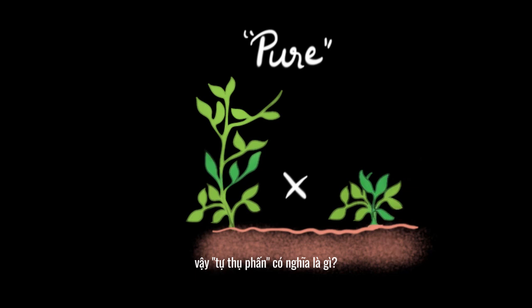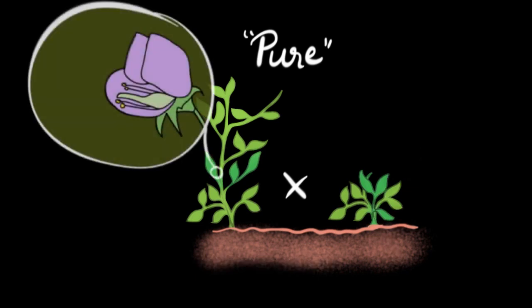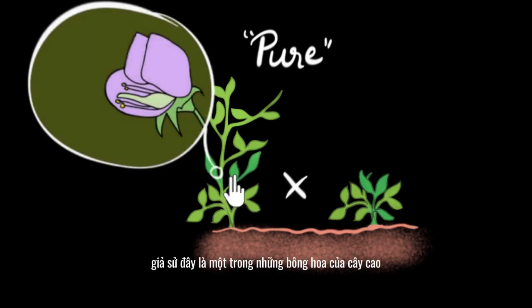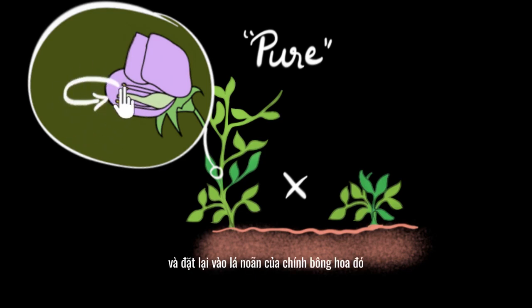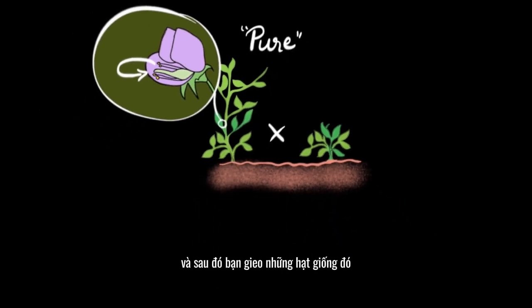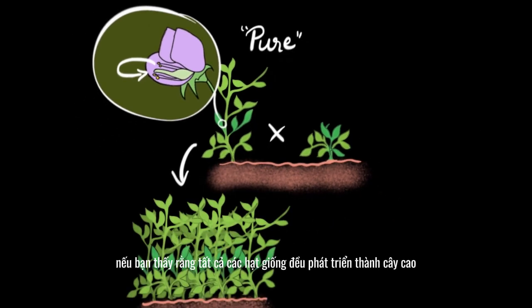And what do you mean by self-pollination? Well, suppose this is one of the flowers of the tall plant. Self-pollination means you take the pollen grains from the flower and put them back into the carpel of the same flower, the female reproductive part. Then it grows seeds, and you sow those seeds. If all the seeds grow into tall plants, then we say this is a pure tall plant. This is the meaning of pure.